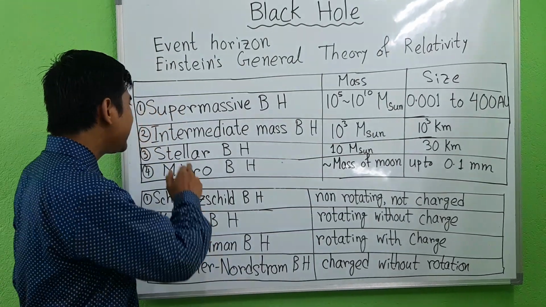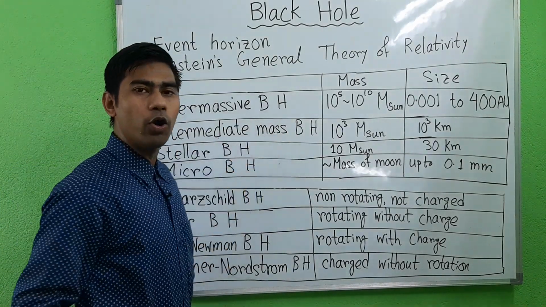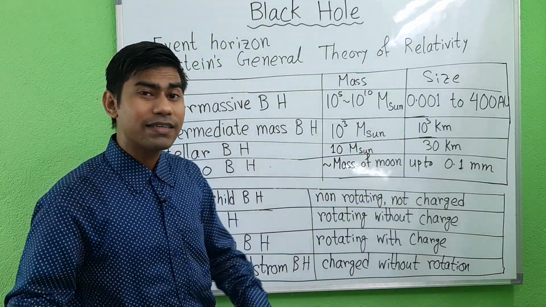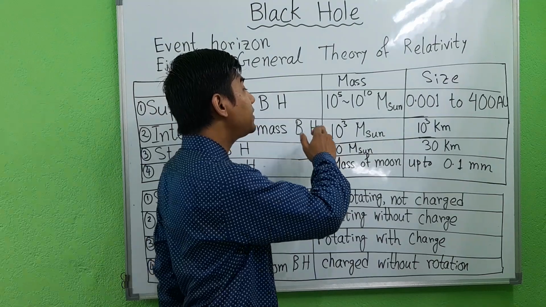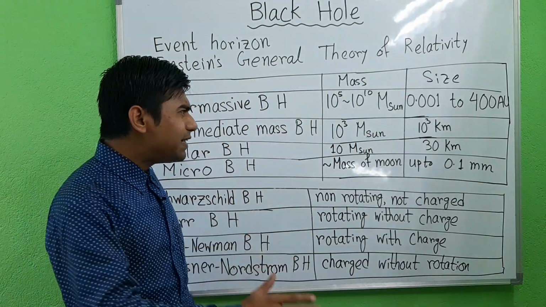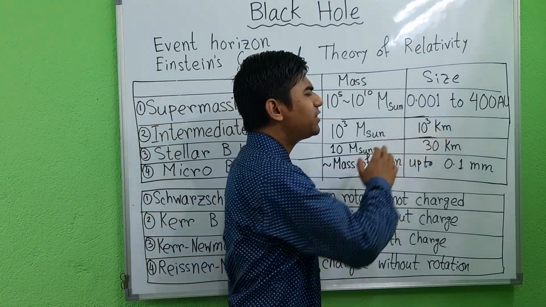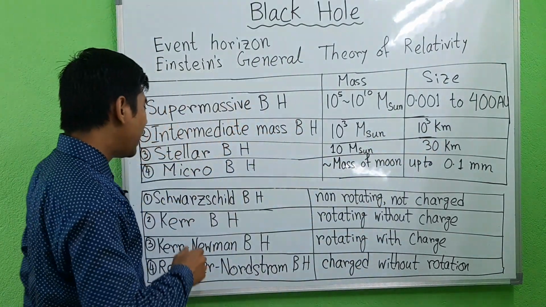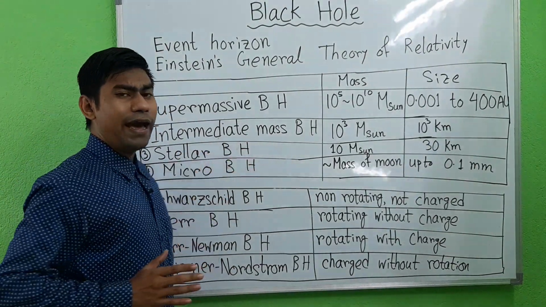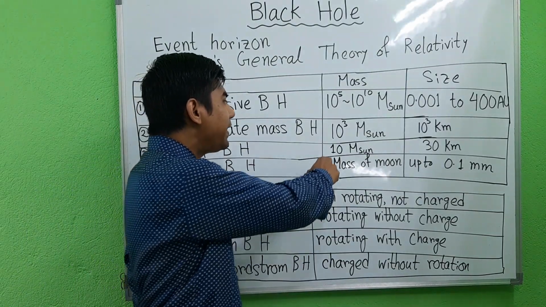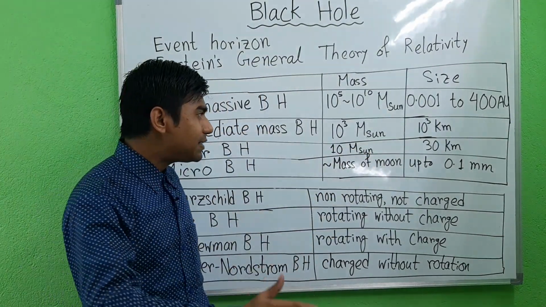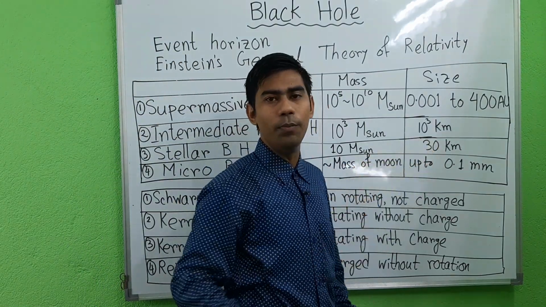Second is the intermediate mass black hole. It has a mass of about 10 to the power 3 times the mass of the sun, and its size is about 10 to the power 3 kilometers. Third is the stellar black hole. It has a mass of about 10 times the mass of the sun, and its size is about 30 kilometers.